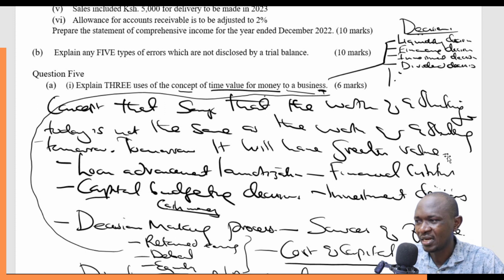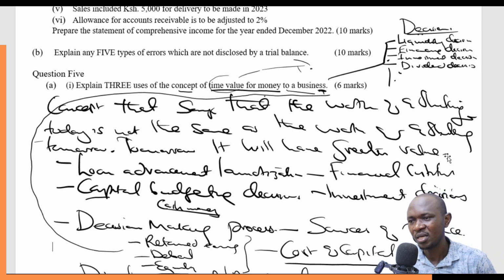And if you check keenly, all these are affected by the concept of time value of money. All of them depend on how you are going to explain, but all of them are affected by the time value of money.